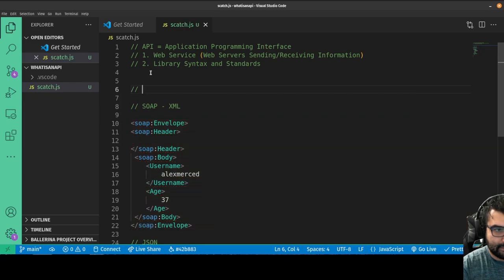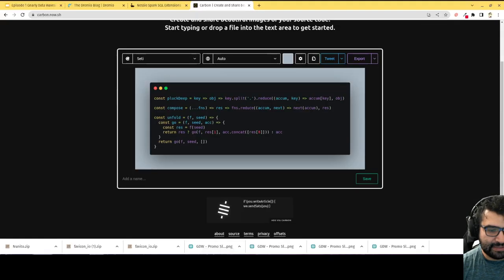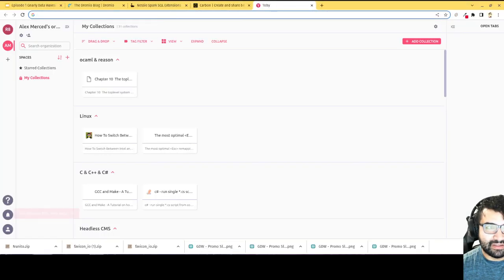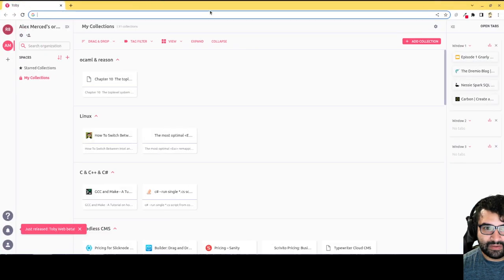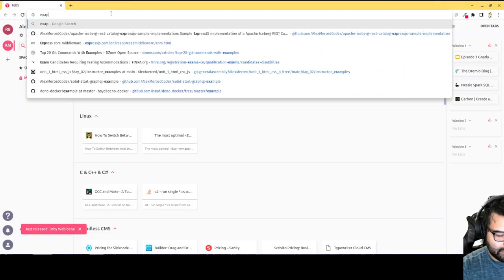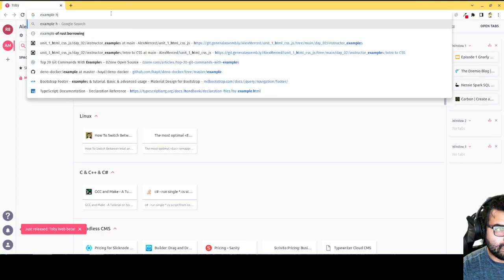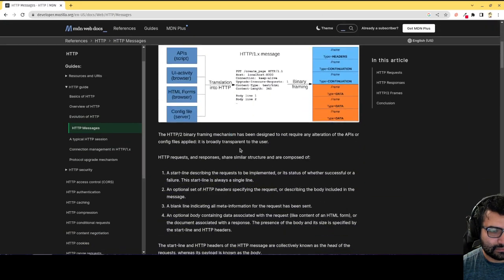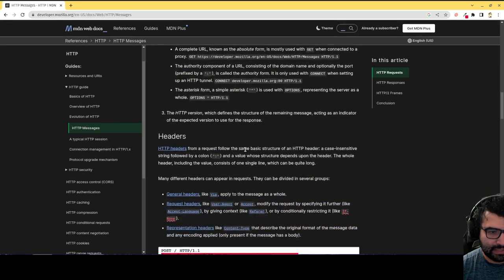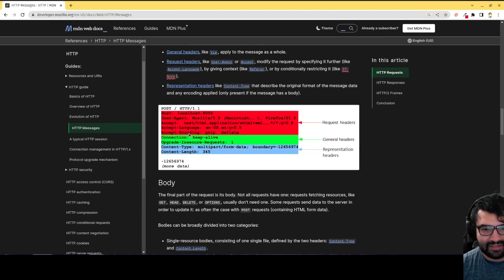When your browser, or any kind of web application, sends a message, they send something that looks like this. Let me find an example HTTP message. I can just copy and paste. Well, there's an example. You see, it's just these text lines, and it says, hey, I am making a POST request over HTTP, and you have all these keys and values.